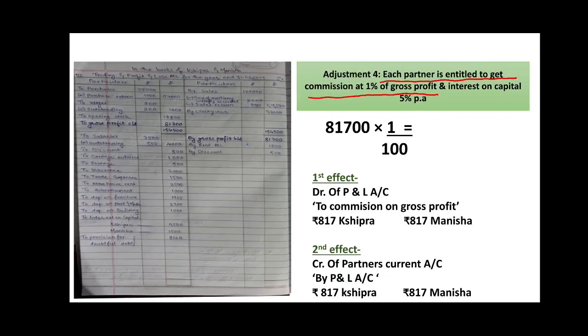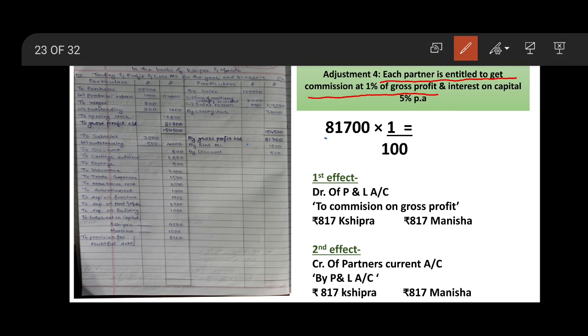Now, as I told you, whenever we get gross profit, we will go for the commission on gross profit. As we were having the fourth adjustment, each partner is entitled to get commission at 1% on gross profit. So the amount of gross profit is 81,700. Calculate 1% of it. Cancel these two zeros, 817 into 1 is 817. 817 will be the amount of gross profit commission.